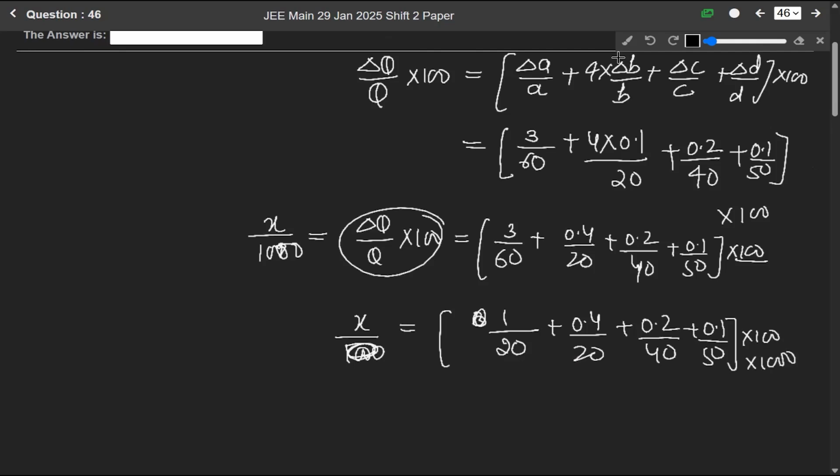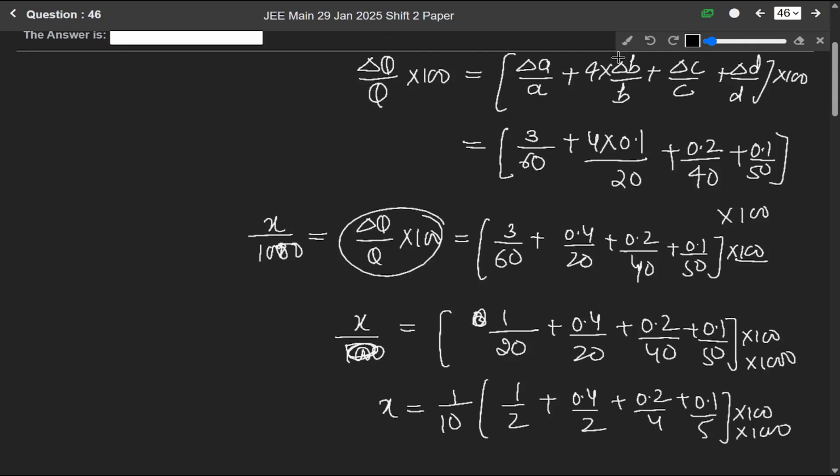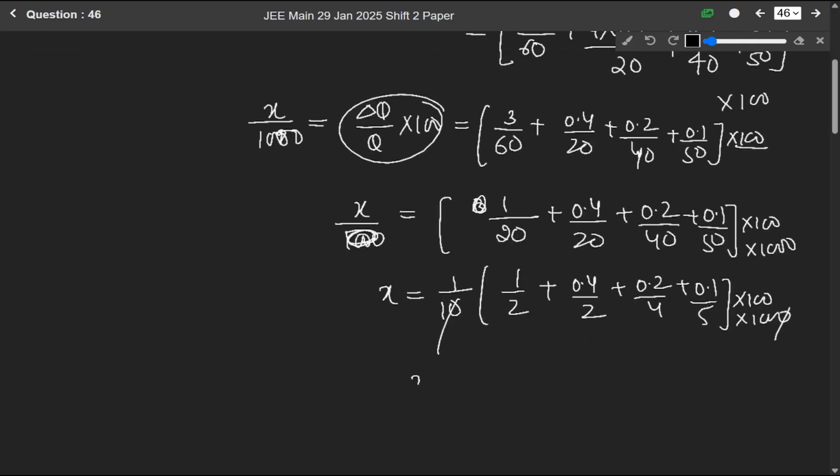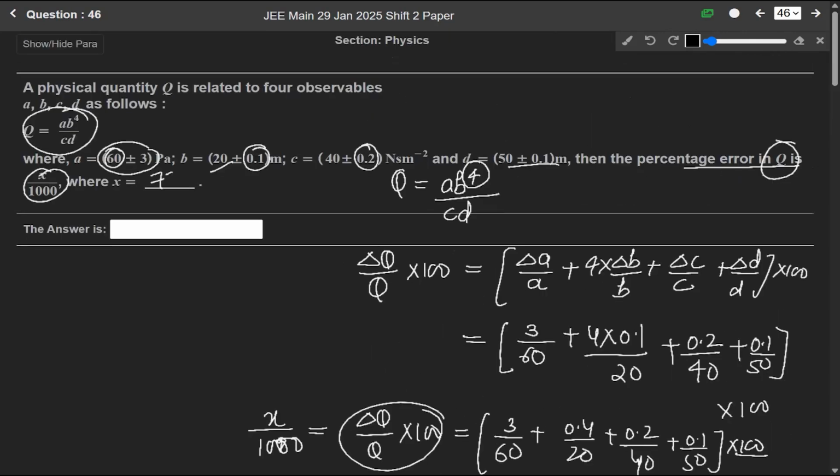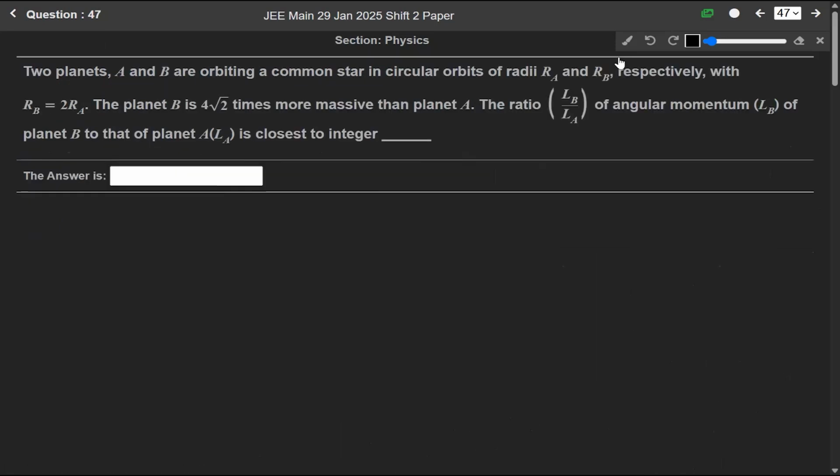Taking 1 over 10 common, 1 over 2 plus 0.4 over 2 plus 0.2 over 4 plus 0.1 over 5 into 100 into 1000. So the 10 cancels out. Solving it, we get X equals 7700. So our answer is X equals 7700.